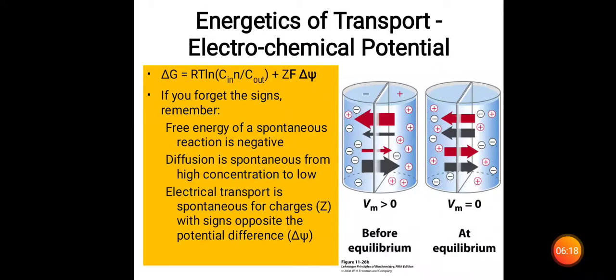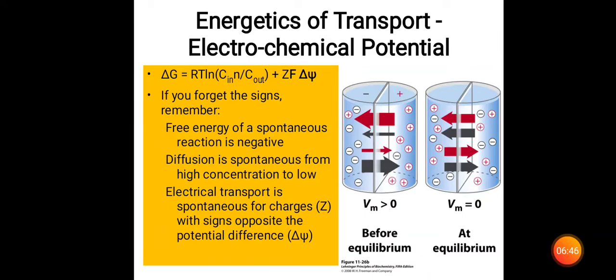And you can see this is the transport with the electric potential. I told you already delta G is equal to RT ln C in divided by C out, plus Z F delta psi. If you forget this sign, remember this. So I think you are able to see the electrochemical potential, the membrane potential Vm, is greater than 0.